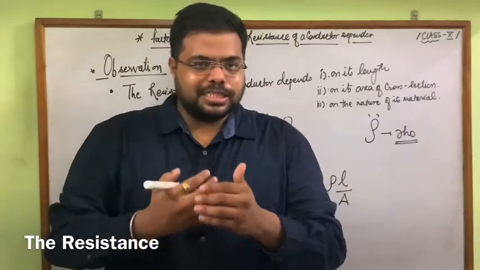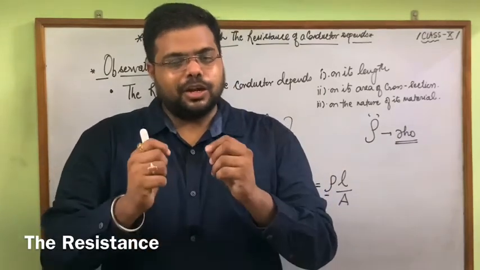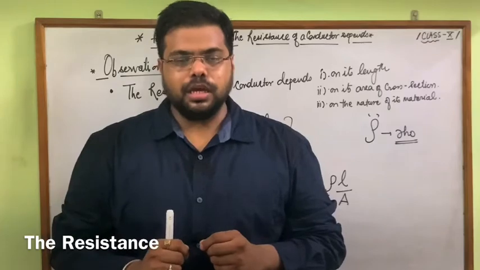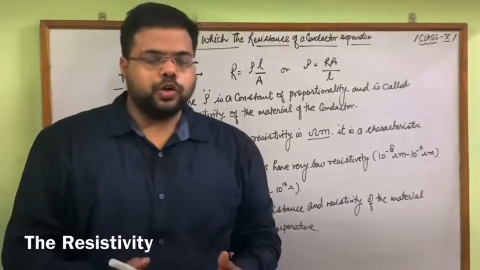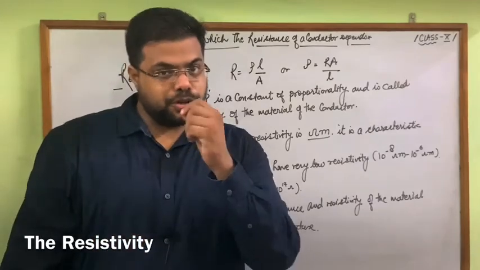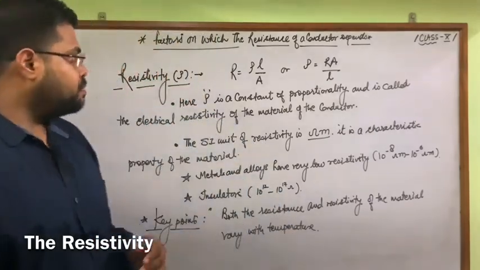So we can easily understand that resistivity is a kind of property, which may be affected according to the condition. We are going to go into more detail about resistivity. Look here.